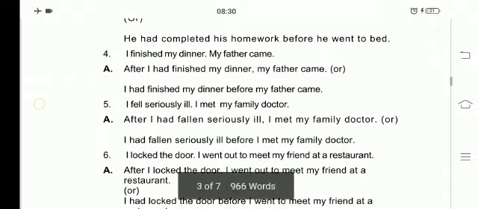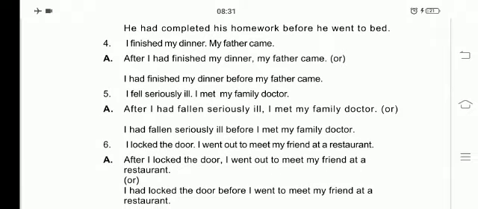Fourth one. I finished my dinner. My father came. Now how will you write? After I had finished my dinner, my father came. Or also you can write, I had finished my dinner before my father came. Is it clear, students? Okay.